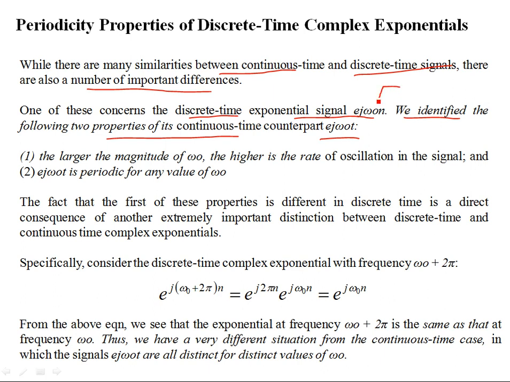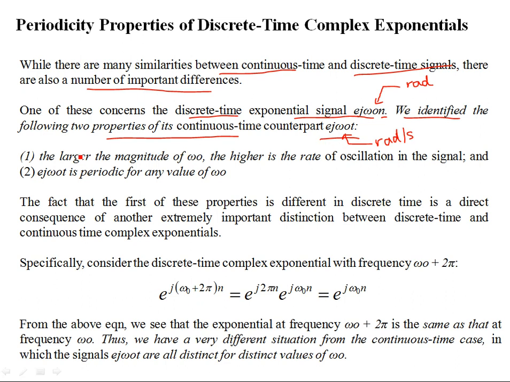If you recall that ω₀ that we discussed last time, if you consider n as a dimensionless discrete time index, then ω₀ has the units of radians. Okay, radian is a dimensionless quantity. It's a ratio of arc divided by the radius. But over here, since the time has a dimension of seconds, this ω₀ of the continuous time exponential has the units of radians per second. Okay, so this is the first difference that you can really see over here: the dimensions are different. So these are two different frequencies, and they exhibit different behaviors.